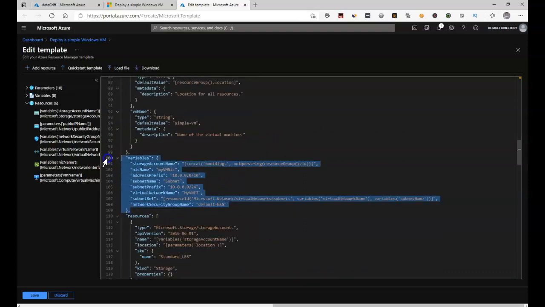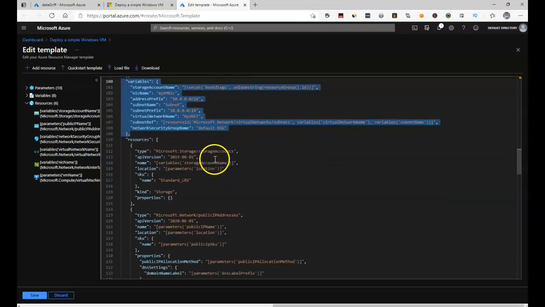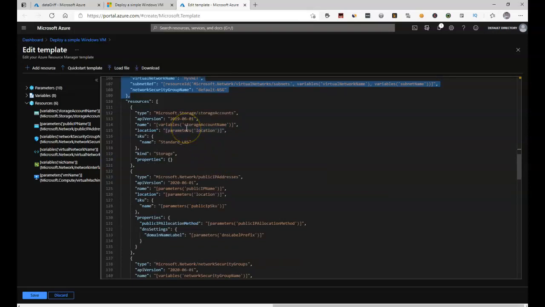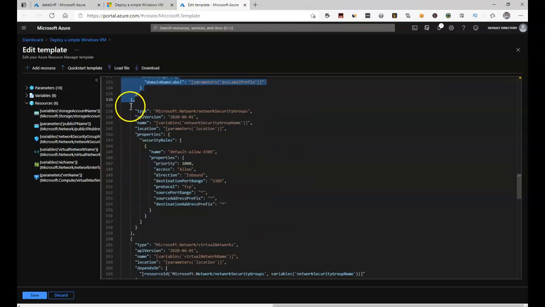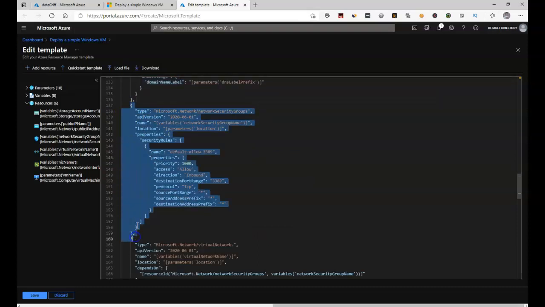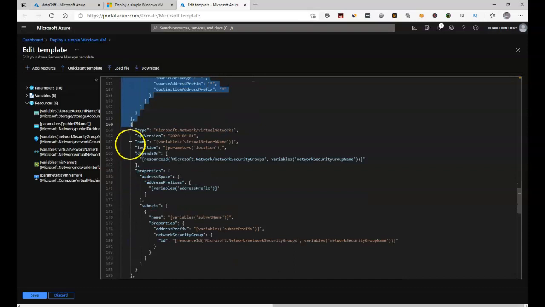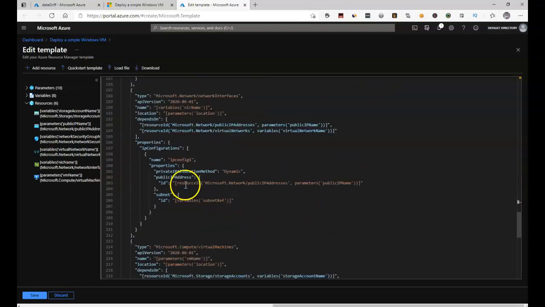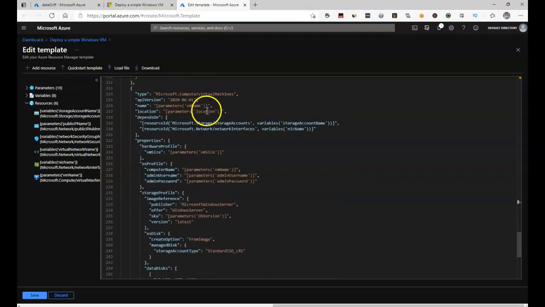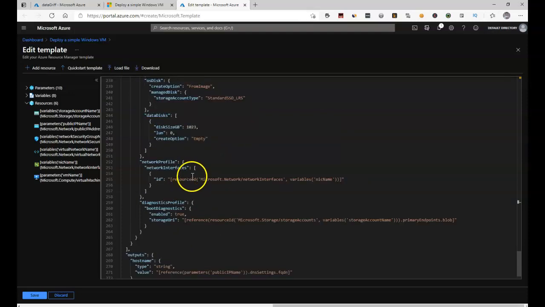Then we've got variables, which are constants within our ARM template. And then finally we get to the resources, and these are all the resources that are needed for our virtual machine infrastructure. So we can see we've got storage accounts, we've got a public IP address, we've got some NSGs, we've got virtual network with subnets, we've got some network interfaces, and then finally we've got virtual machines as well. So that makes up the entirety of our ARM template to deploy our virtual machine.